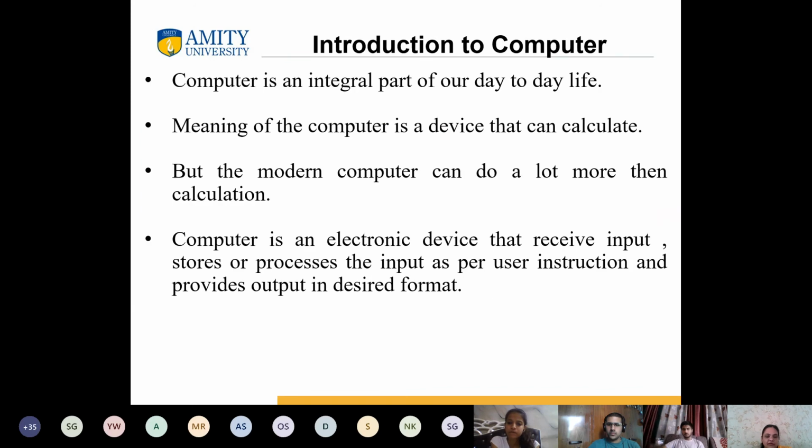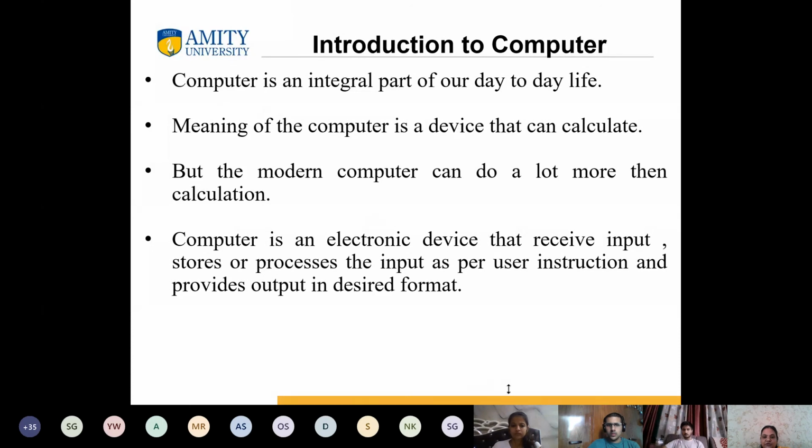Now today we'll be starting with the theoretical aspect, which is introduction to computer. What do I mean by computer? What all we can do, and how it is working. Although all are familiar with all these things, because this is an integral part of day-to-day life.